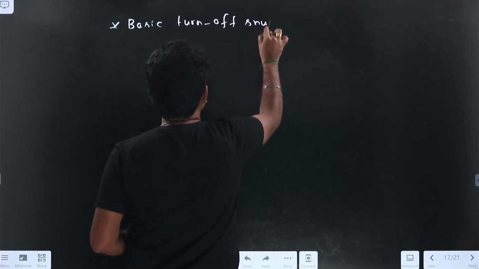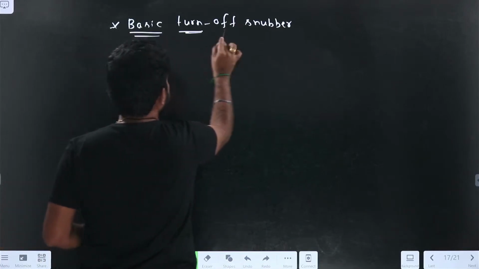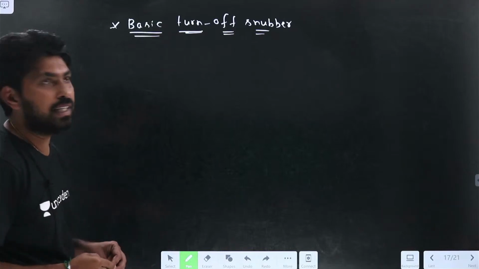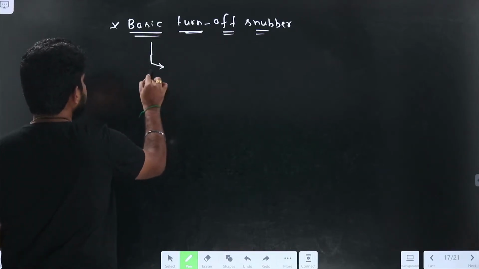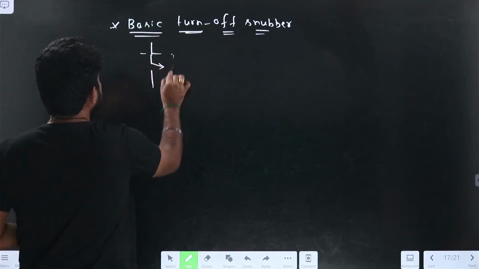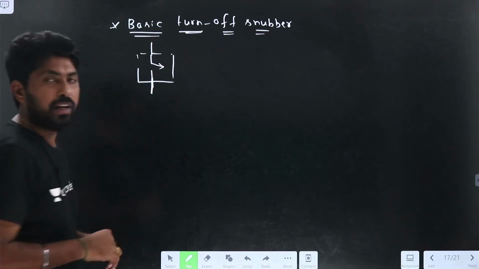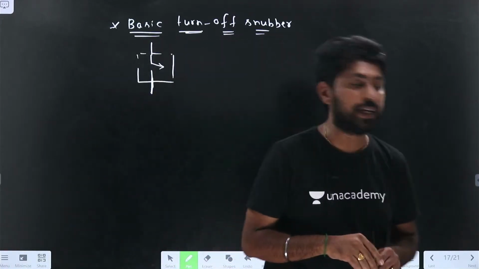As we discussed earlier, initially the switch will be like this. Let us take two conditions here. Initially the switch is like this, and we have not connected any snubber element here. But when it is connected to the load, when it is connected to the inductance, what happens?